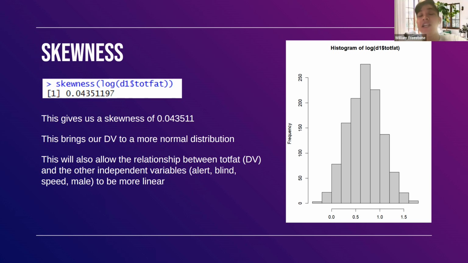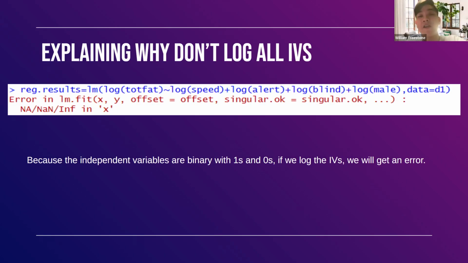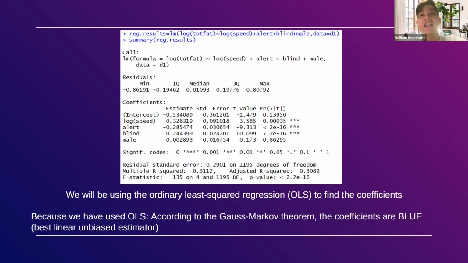So when we log our linear regression, we have to be careful that we don't log every single variable. The reason is because alert, blind, as well as the male variables are categorical variables. They are made up of zeros and ones, and it doesn't make sense to log these variables. Moreover, we will get an error if we attempt to do so. So we'll be using the ordinary least square regression to find the coefficients of our linear regression model.